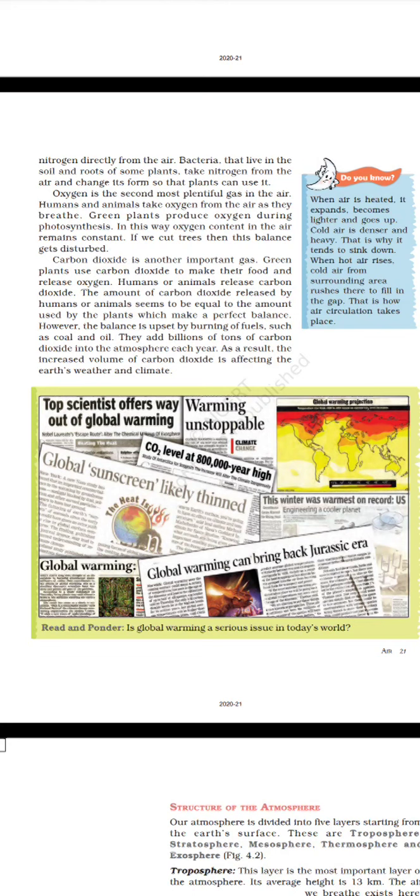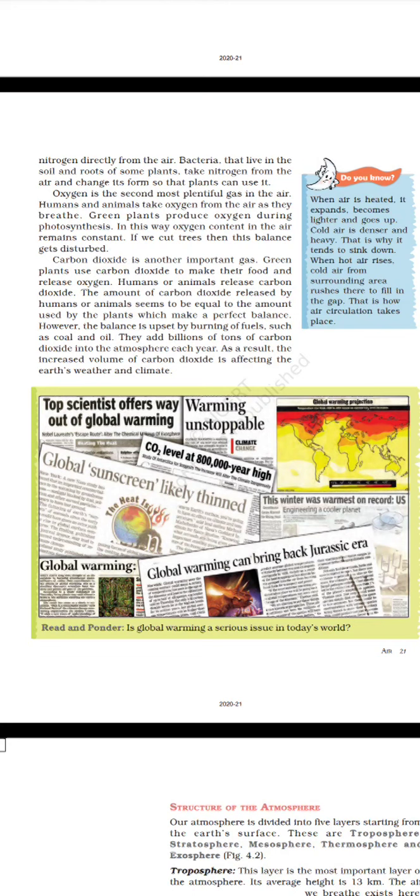Do you know? When air is heated, it expands, becomes lighter, and goes up. Cold air is denser and heavy. That is why it tends to sink down. When hot air rises, cold air from the surrounding area rushes there to fill in the gap. That is how air circulation takes place.